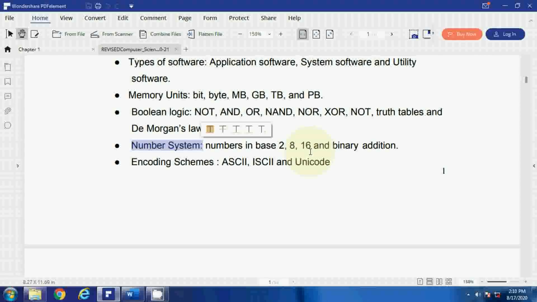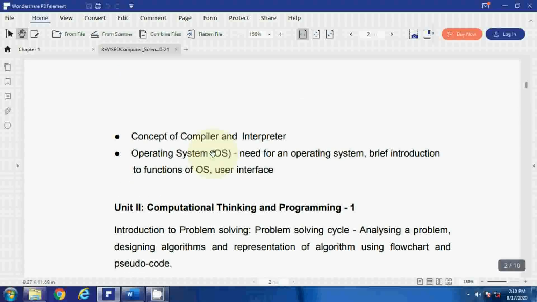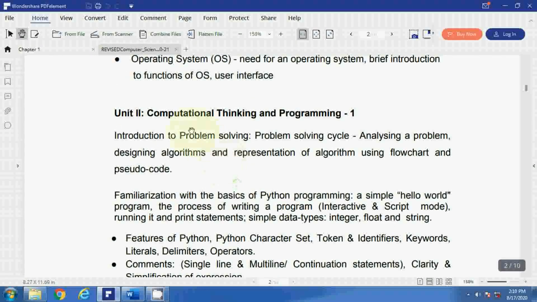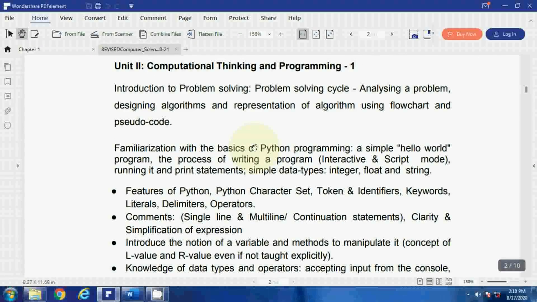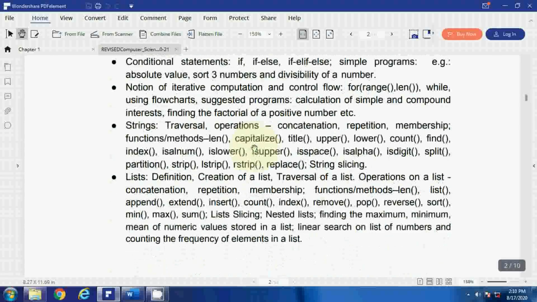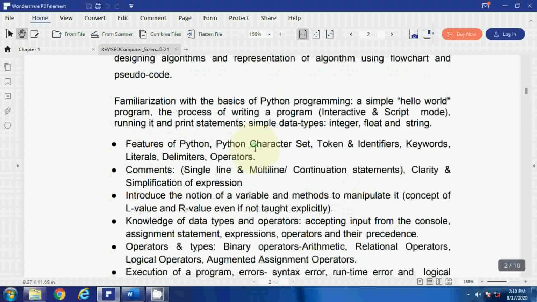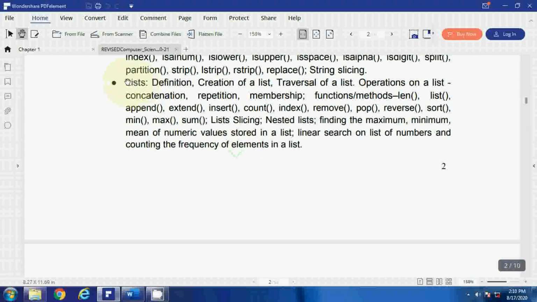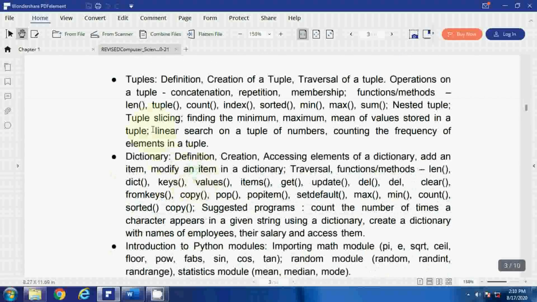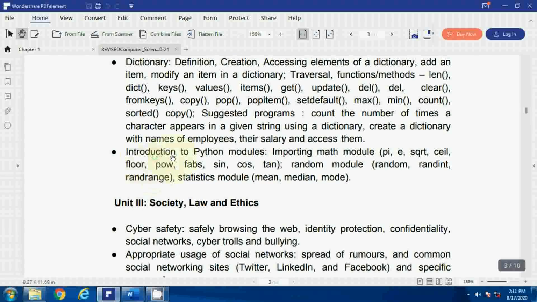Then encoding schemes. Encoding schemes are ASCII, ISCII and Unicode. These are the concepts of Unit 1, along with the concept of compiler, interpreter and operating system. Now Unit 2, computational thinking and programming. Here all the components of Python will come, starting from basics to lists. Then tuples, dictionary, then modules. I will cover this in this series.